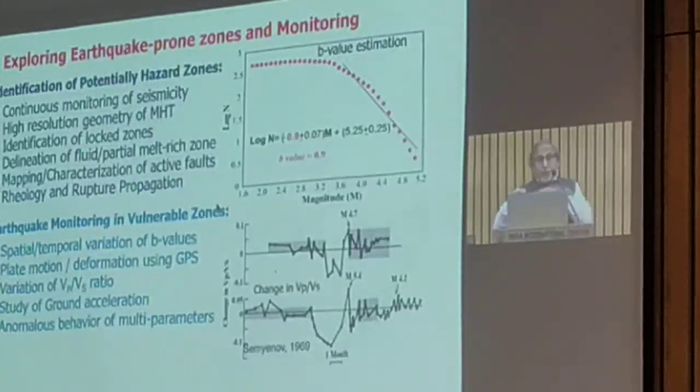Then plate movement, plate motion, deformation of the rock, that can be studied using GPS measurements. Variation of the Vp/Vs ratio, I am showing over here that if we look into the Vp/Vs ratio in this region, we can see that before a main event takes place, there has been a drop in the Vp/Vs ratio. These are the precursory events. So we need to constantly monitor all those precursory events that will lead us to understand whether something is going to happen related to earthquakes in that region.